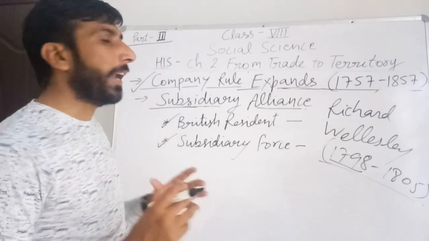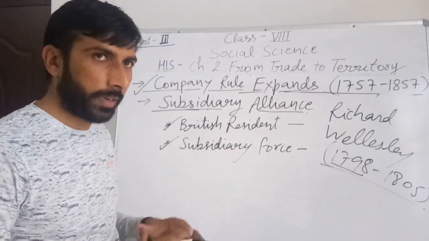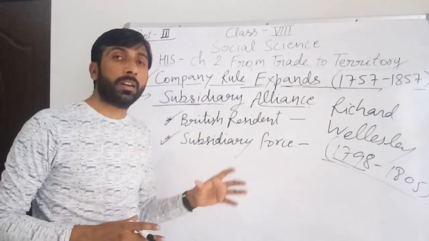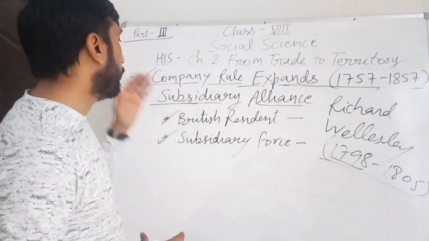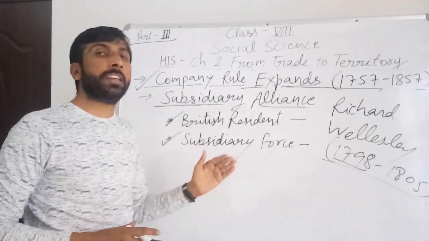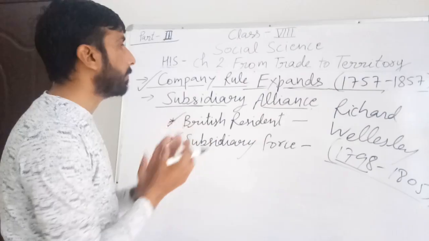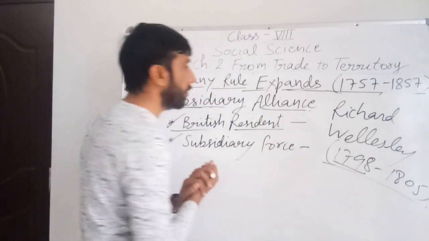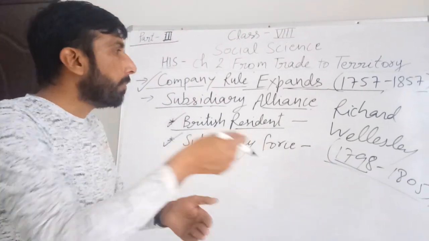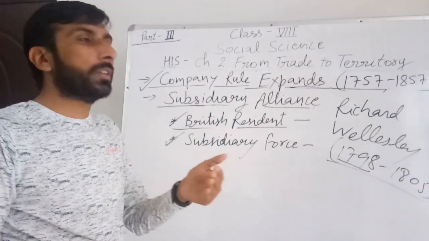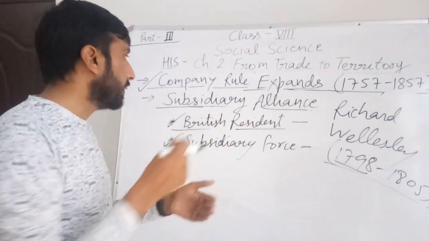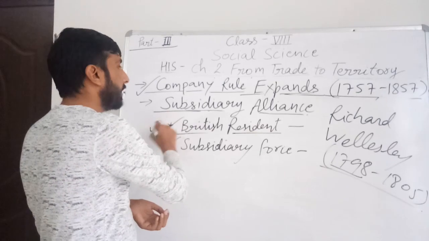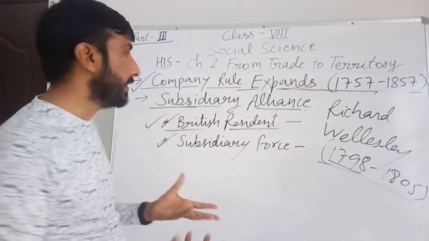This alliance was signed with the Indian rulers, right? There were two conditions. First was that the ruler had to keep a British resident in his court, right? The main purpose of appointing a British resident was to know the internal information, the incidents, internal affairs, and all the decisions taken by the ruler. So through the British resident they could know easily.